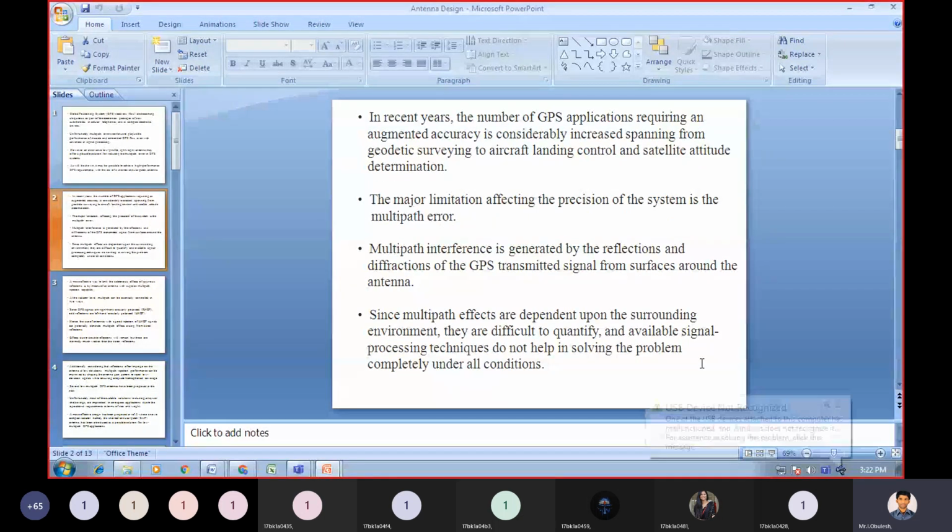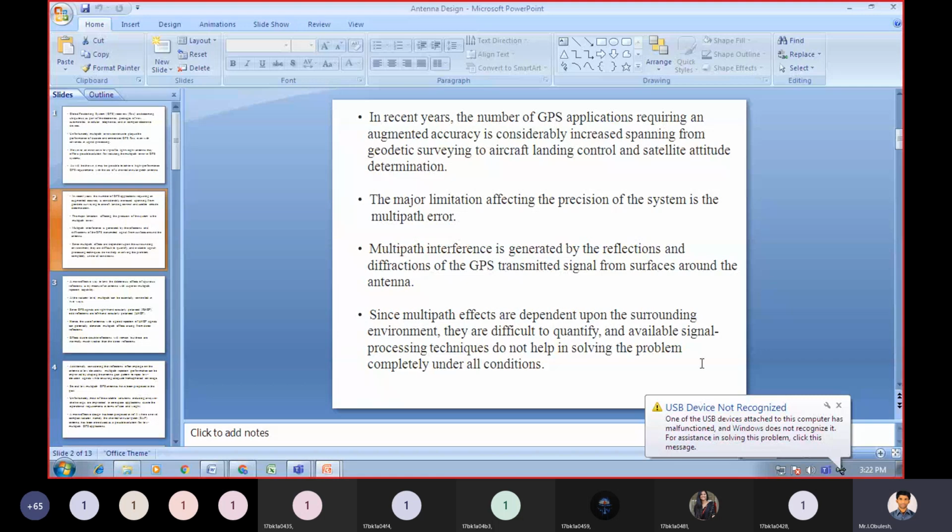In recent years, the number of GPS applications requiring an augmented accuracy has increased considerably, spanning from geodetic surveying to aircraft landing control and satellite attitude determination. The major limitation affecting the precision of the system is the multipath error.